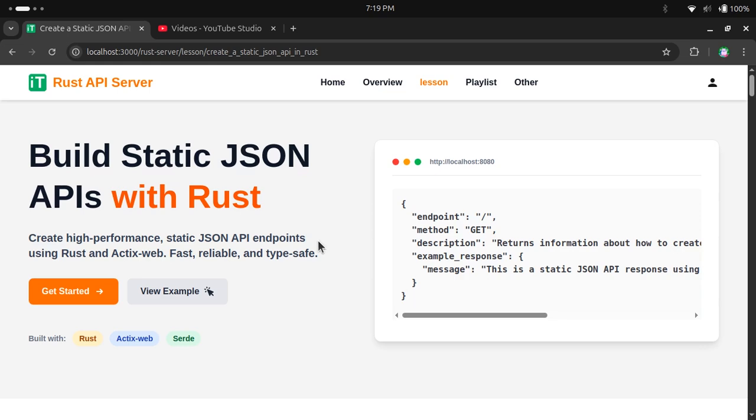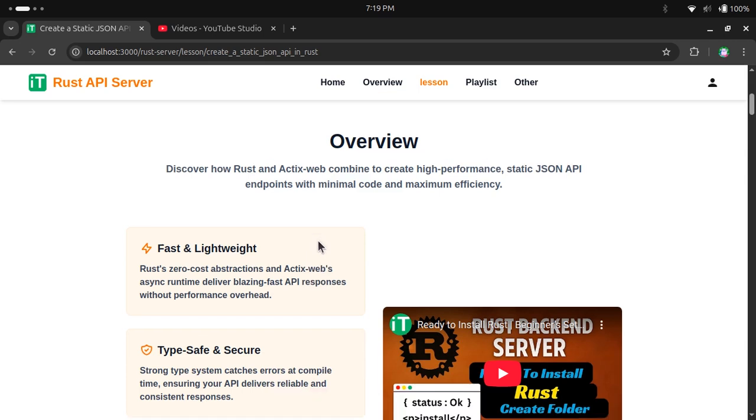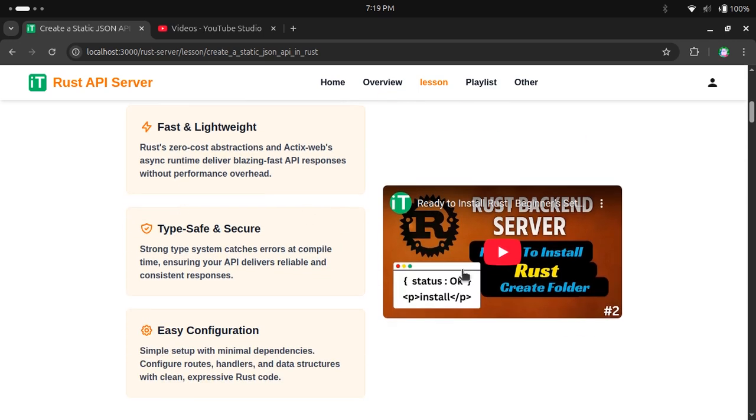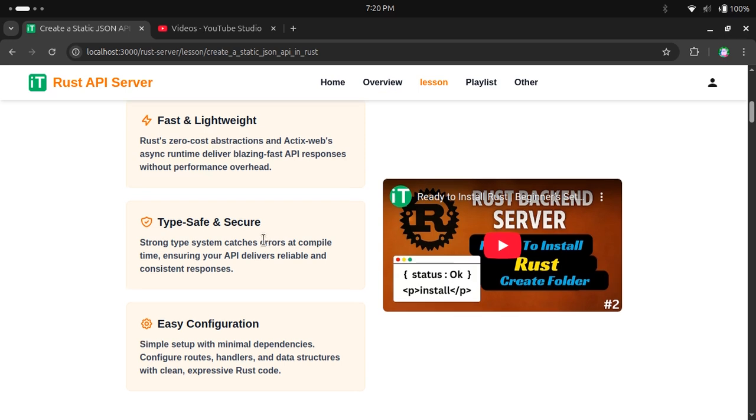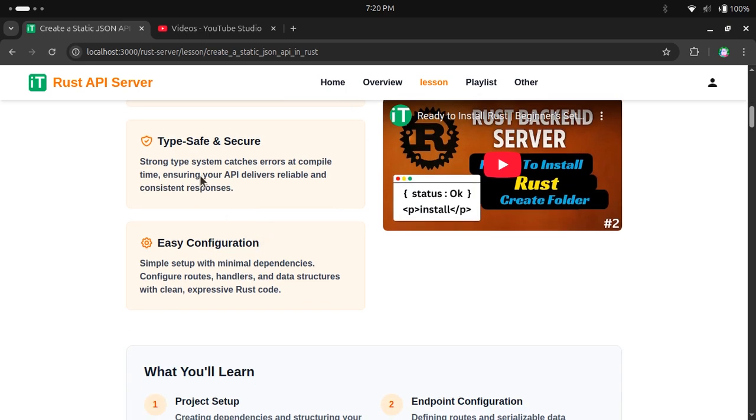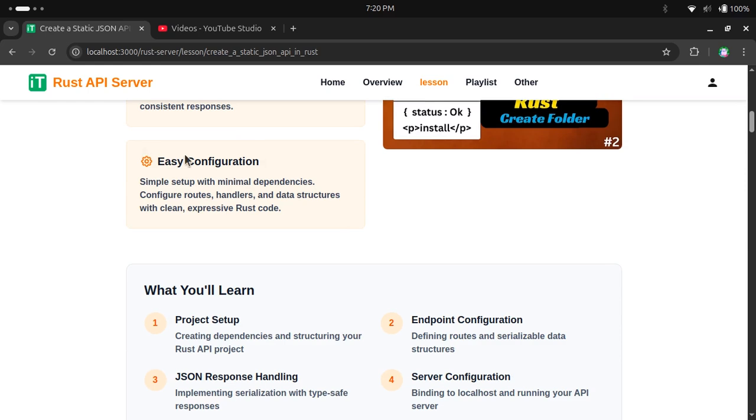Here we will see an overview. You will get a video here. The overview is that this will be ultra fast. We will make it type safe so that any unnecessary memory usage or garbage collection will not be there. By the way, Rust will give us an error even if we do that, but still we will make it more secure. Now the configuration is too easy, but in this video we are not going to do that, but sure, we will learn how we can.